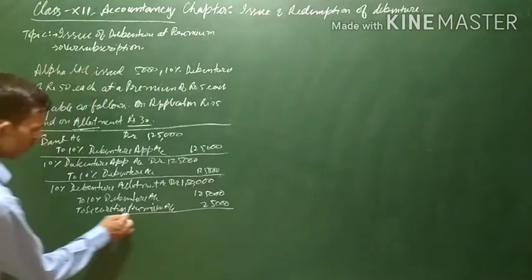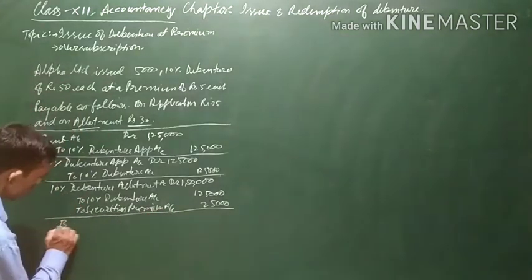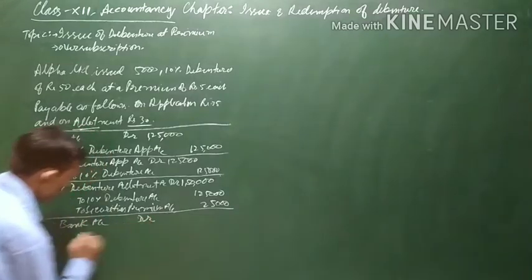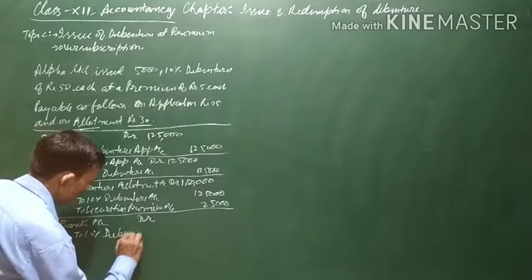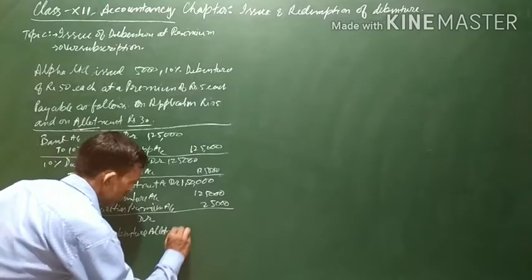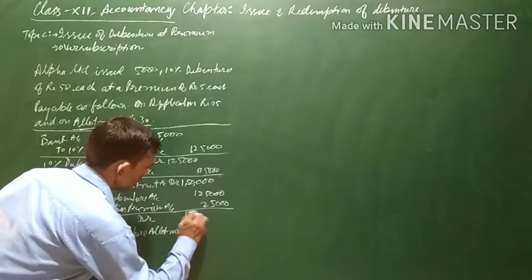Now when the allotment money is received, the entry, as you know, will be bank account debit to 10% debenture allotment account. 1,50,000 will be received.